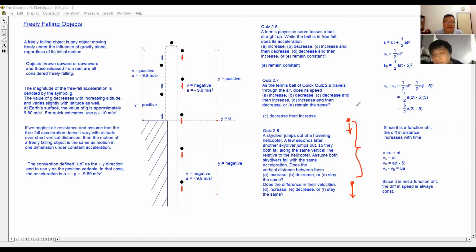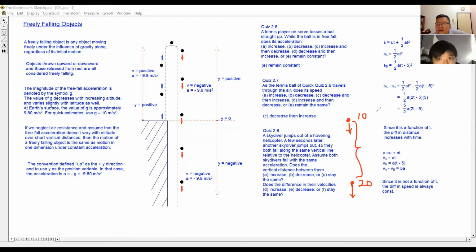But the difference in their velocity, will this difference become bigger and bigger, or is the difference between them always the same? Let's say this person is 10 meter per second, and this person is traveling at 20 because he jumped first, he will be moving faster. So the difference in velocity is 10 meter per second.